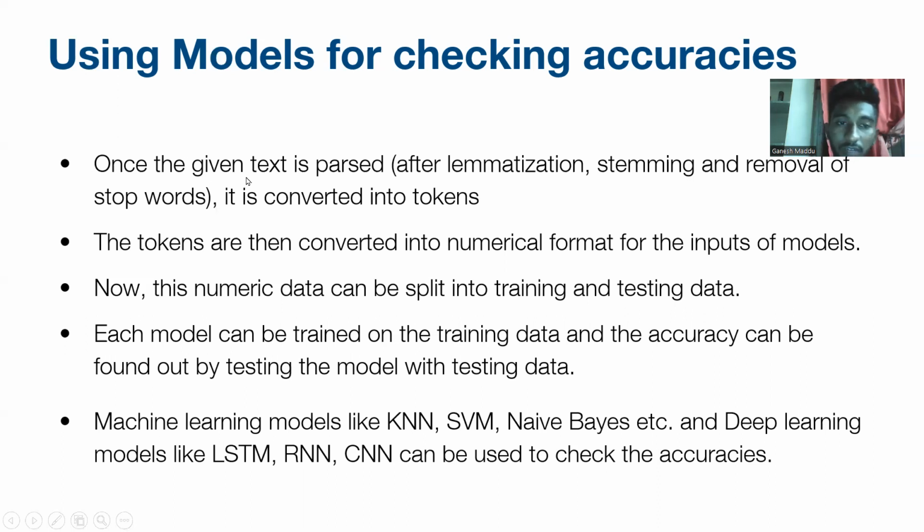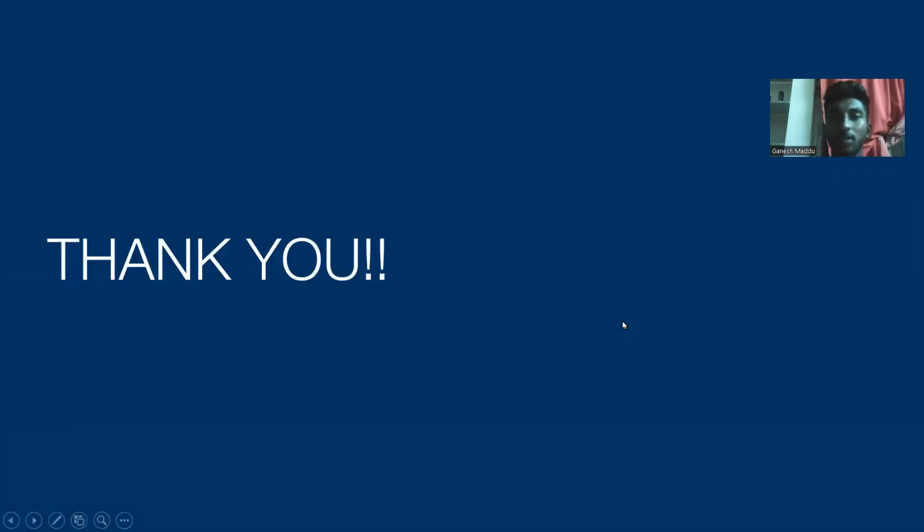First we have to convert the data into tokens. This is the main thing we have to know first. Then we split into training and testing, train the model, check with the testing data, and apply the machine learning models. In our project we use machine learning models like Naive Bayes and KNN for news classification. This is about text classification.